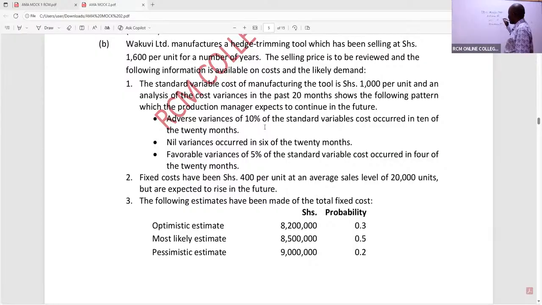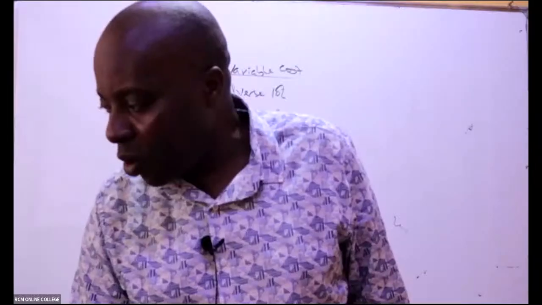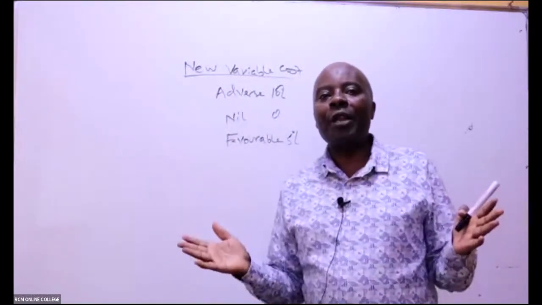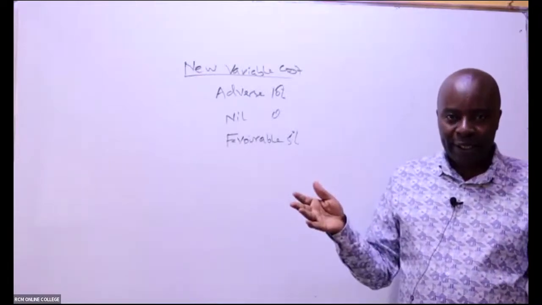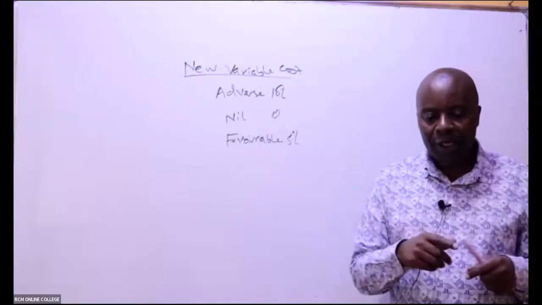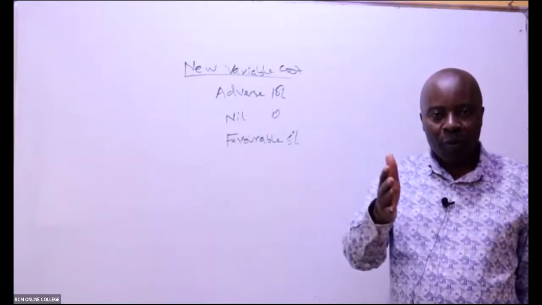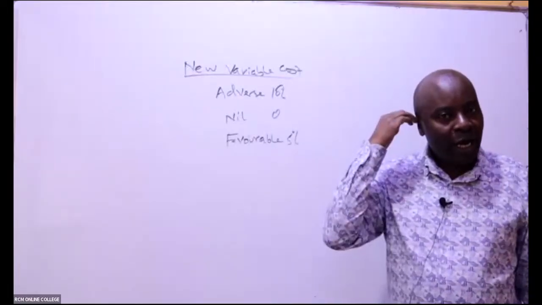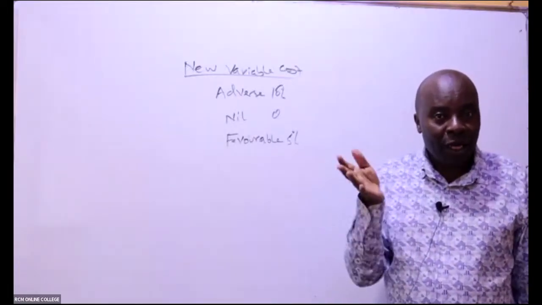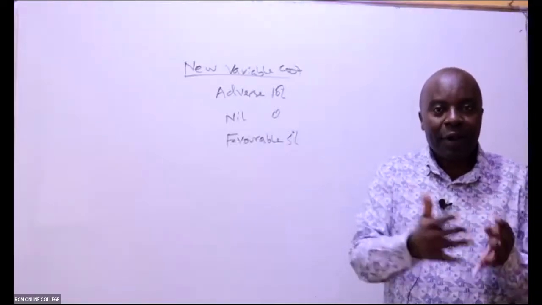Now, please talk to me this morning. Whenever a variance is adverse cost-wise, what does that really mean? You had planned to get into a matatu to go to Mombasa and pay 2,000 bob. When you come to the stage, they tell you the price is 3,000. This is a cost, so it's an adverse variation.